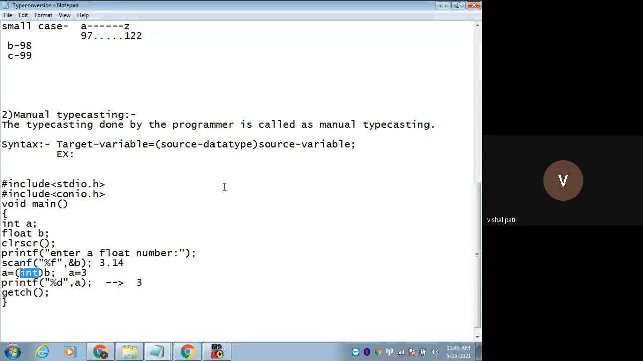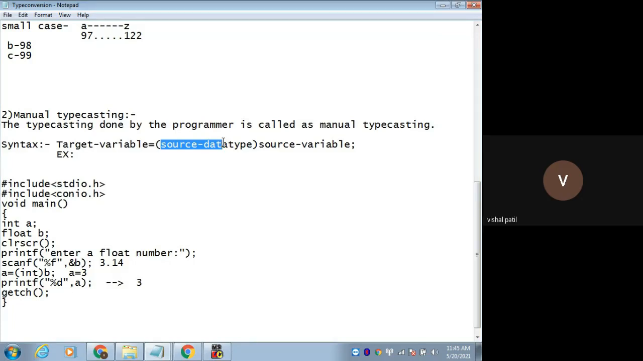Then the source variable means which variable you want to convert. I want to convert this variable b which is of type float, because I want to convert float into integer. Which is the float variable? b. So that's why you need to write this b outside of this round bracket.